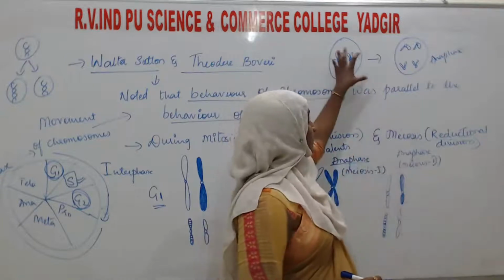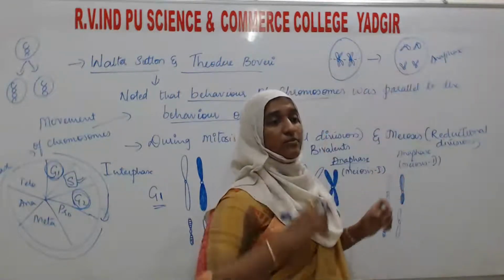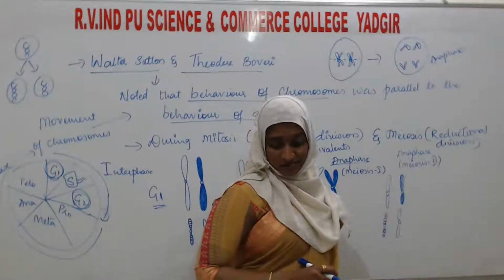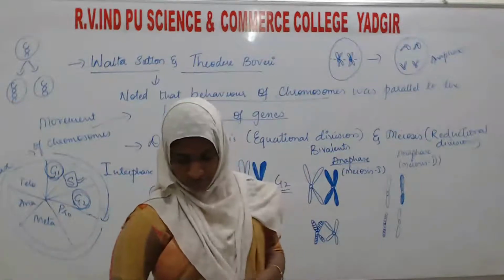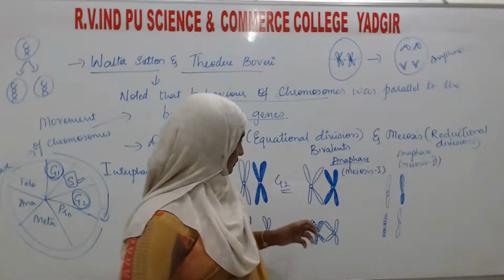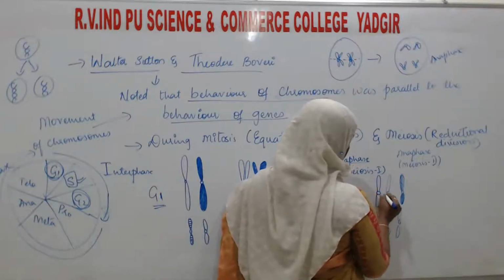Here, you can see individual chromosomes. Here they are present in pairs, and here they are moving towards the opposite poles. So you can see single chromosomes during meiosis 2. Here also, they will get totally separated from each other in this manner.